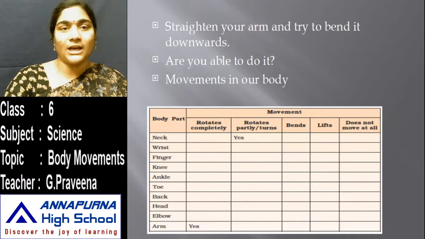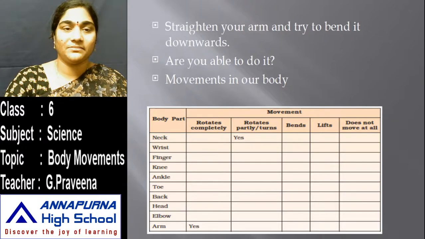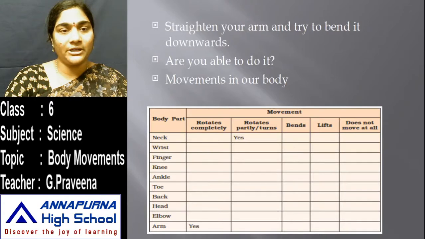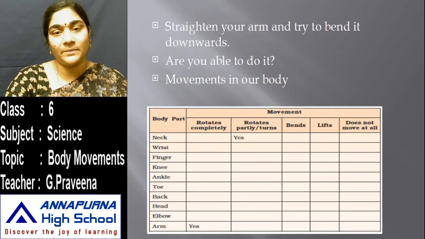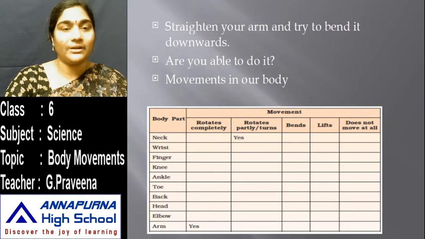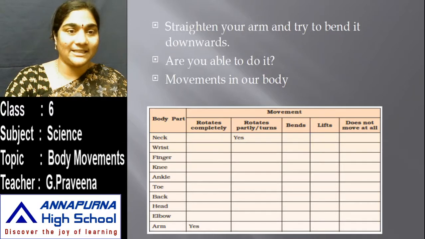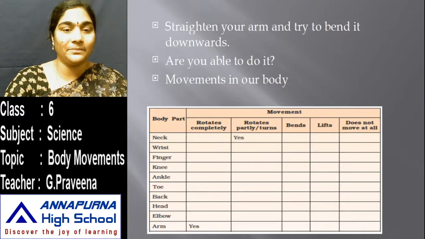Straighten your arm and try to bend it downwards. Are you able to do it? Yes. Now the movements in your body. Here are the different body parts. Write the movement: whether it rotates completely or partly, whether it bends, whether we can lift that body part, or whether that body part does not move at all. Here is an activity for you. Try to fill it. The body part is neck. Does it rotate completely or does it rotate partly? In such a way, try to fill the complete box.